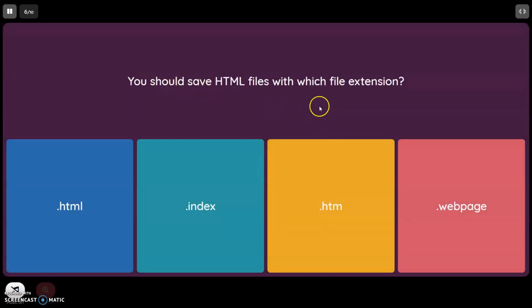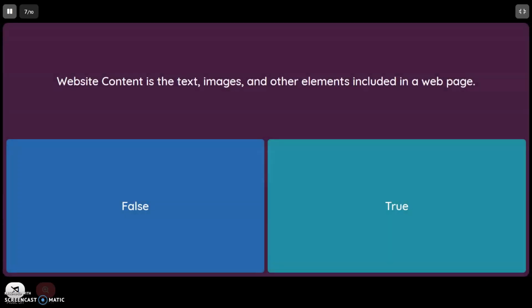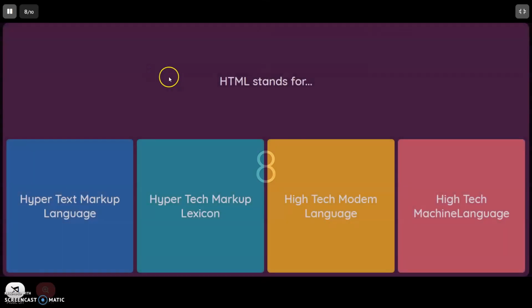You should save HTML files in which file extension? .html, .index, .htm, .webpage, or HTML? When you're saving your file, you write the name and then .html. Website content: what is website content? Is it the text, images, and other elements included in the web page? True or false? Of course, that's what I said. Images, videos, and all, that's all content.